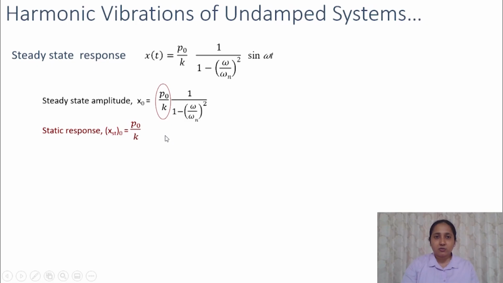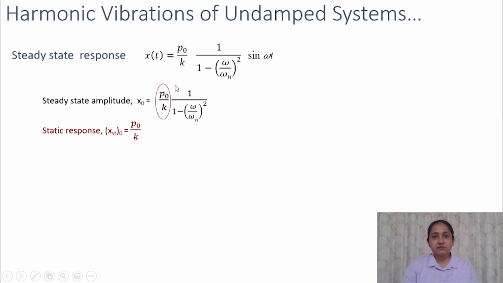Now, since our force is dynamic, a harmonic force equal to P naught sine omega t, we have a response which has an amplitude P naught by K multiplied by another factor.